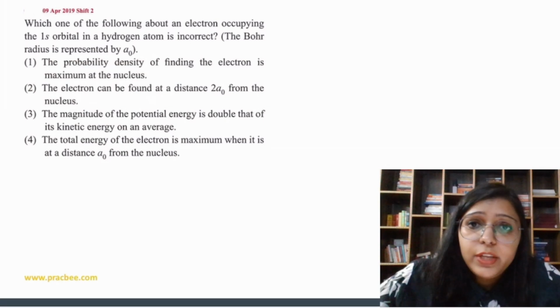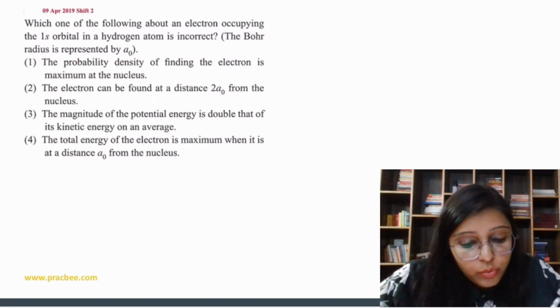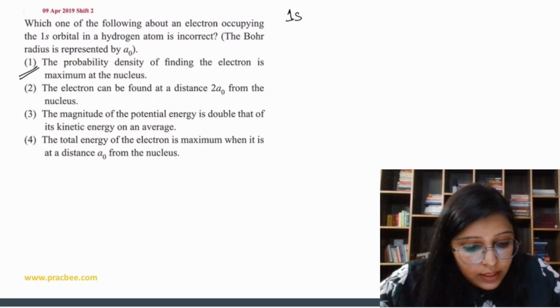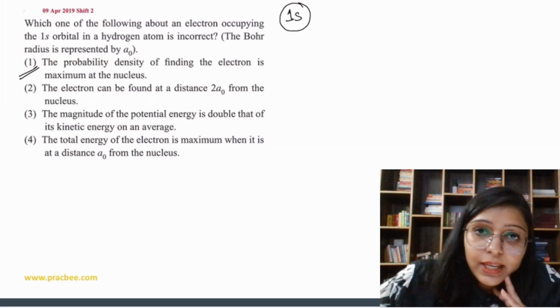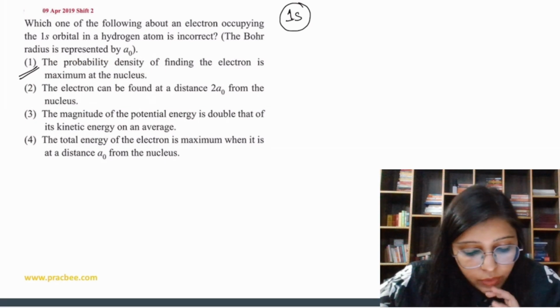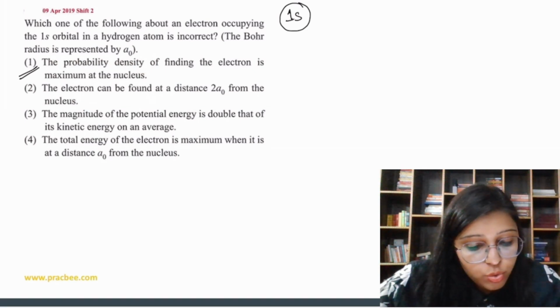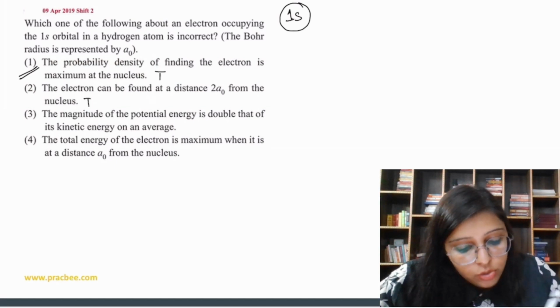Question says, which one of the following about an electron occupying the 1s orbital in a hydrogen atom is incorrect? We have to find the incorrect one. The first statement says the probability density of finding the electron is maximum at the nucleus. That is for 1s. Next, the electron can be found at a distance 2a naught from the nucleus. See, this is true.